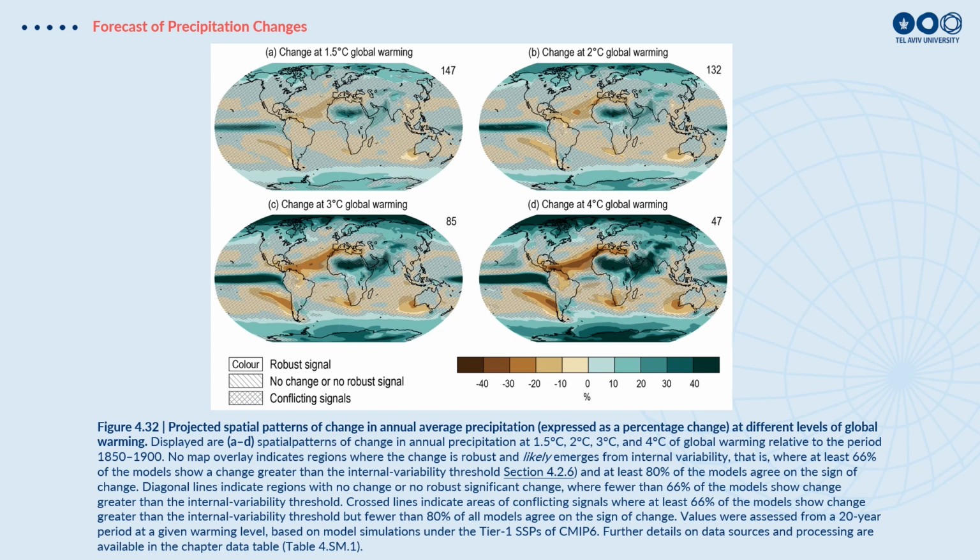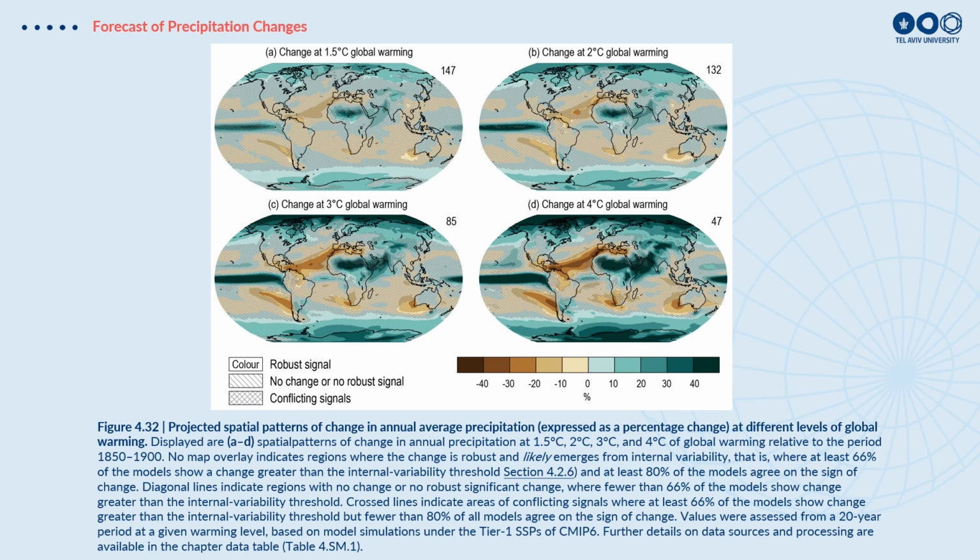And it's also not randomly distributed. This is related to the circulation patterns in the atmosphere that we've spoken about during the course, that in the tropical regions where we have a lot of rainfall, we're going to see an increase in rainfall there, as well as in the temperate zones in the northern parts of the US, Canada, Europe, Asia. We'll expect to see more rainfall in the future. But in the subtropical regions, like in the Mediterranean and in California and in southern Africa, in Australia, we can expect to see a decrease in rainfall with much more higher frequencies in drought events and maybe even heat waves.